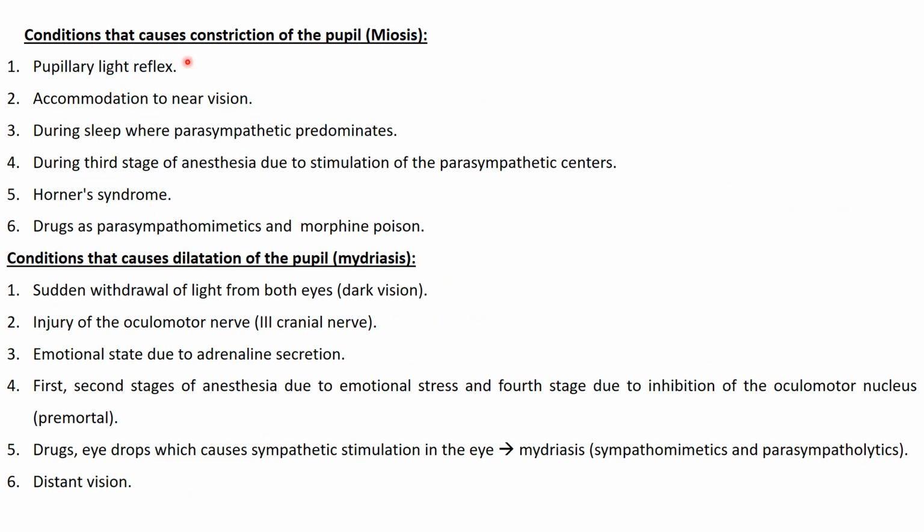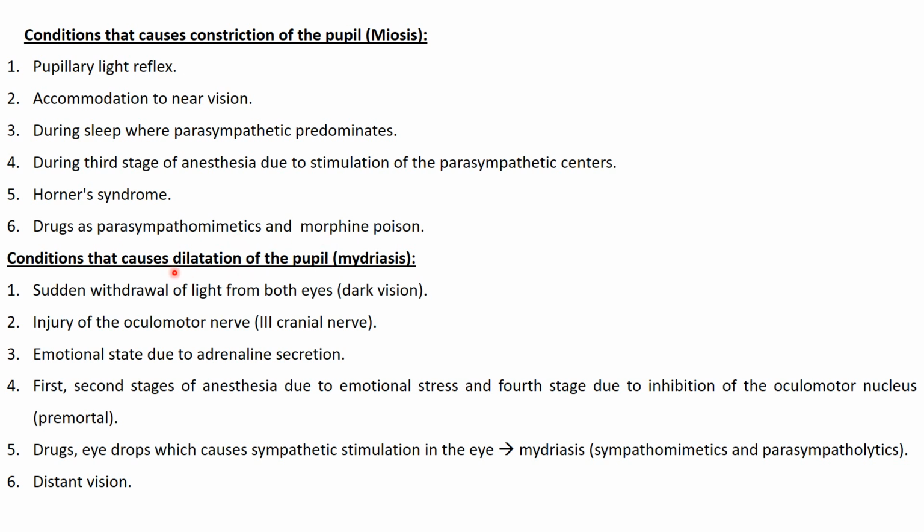Conditions that cause constriction of the pupil: we have miosis with the pupillary light reflex, accommodation to near vision, during sleep where the parasympathetic predominates, during the third stage of anesthesia, Horner syndrome due to interruption of the sympathetic supply to the head and neck, and drugs like the parasympathomimetics and morphine poisoning.